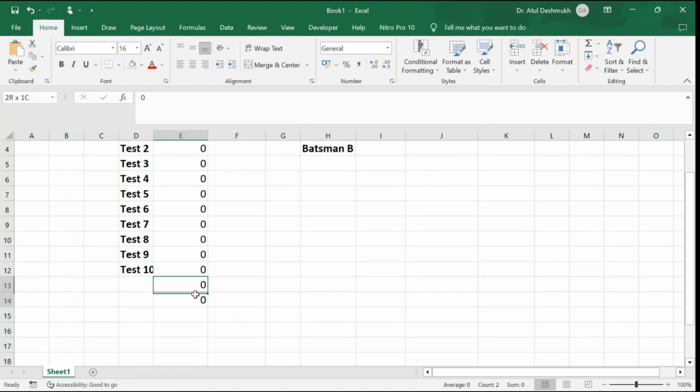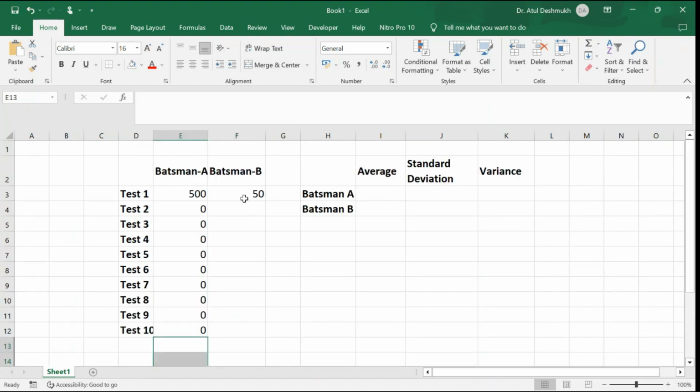0 marks. He's scoring 0 marks. And batsman B scores 50 marks, 50 runs, not marks, for all the matches. So what is the condition here? You have two batsmen, batsman A and batsman B. You conducted 10 test matches. In these 10 test matches, batsman A scored 500 runs in the first test match, and in the remaining test matches he couldn't score anything. In case of batsman B, he scored 50 runs in all the matches.